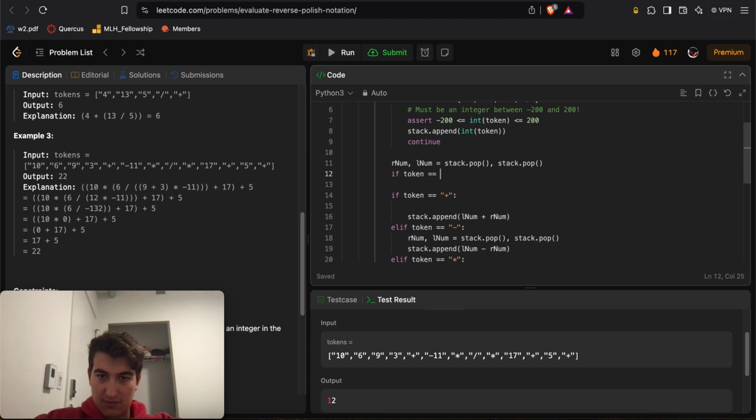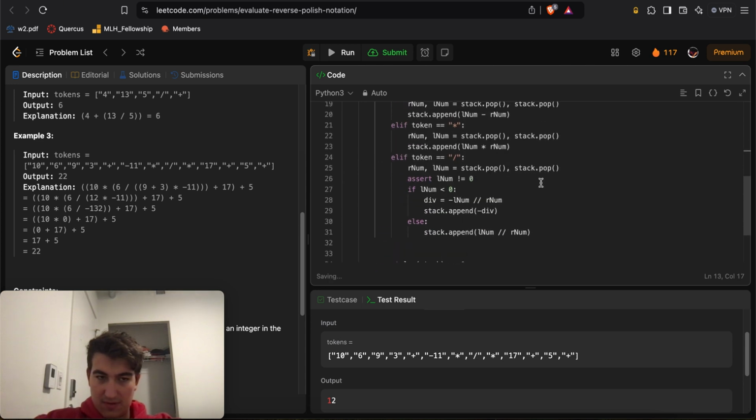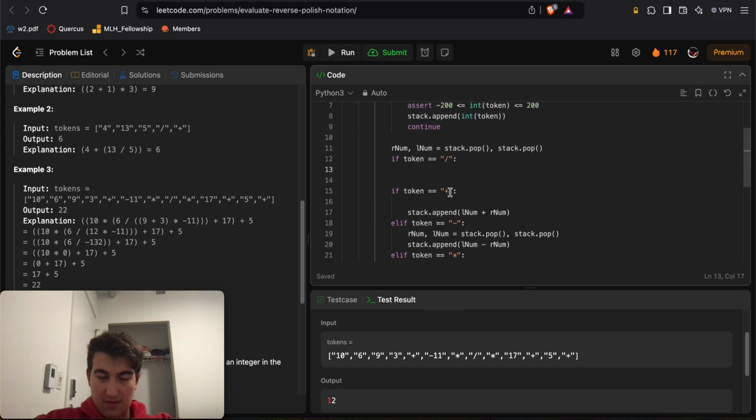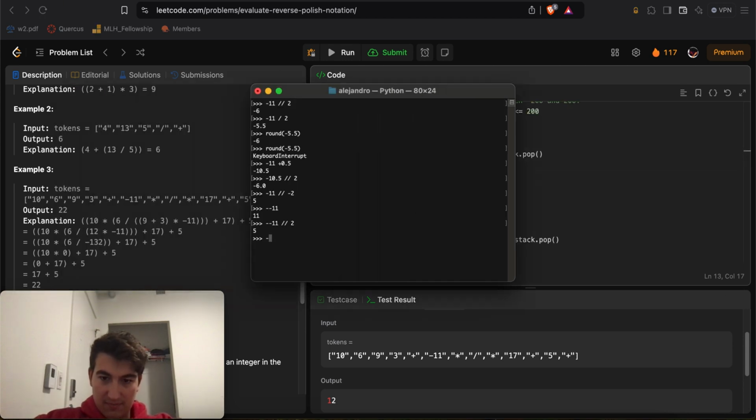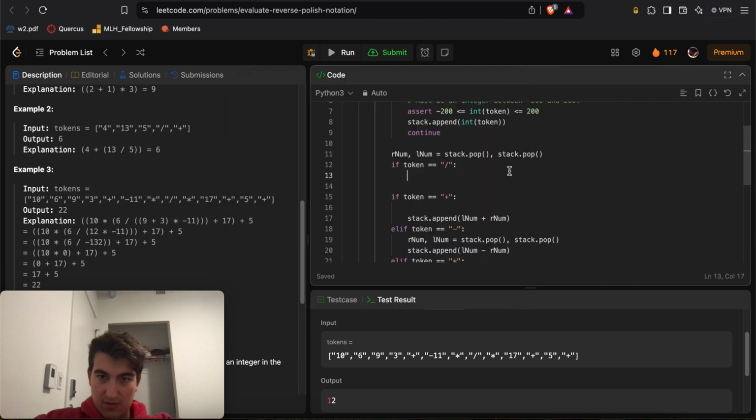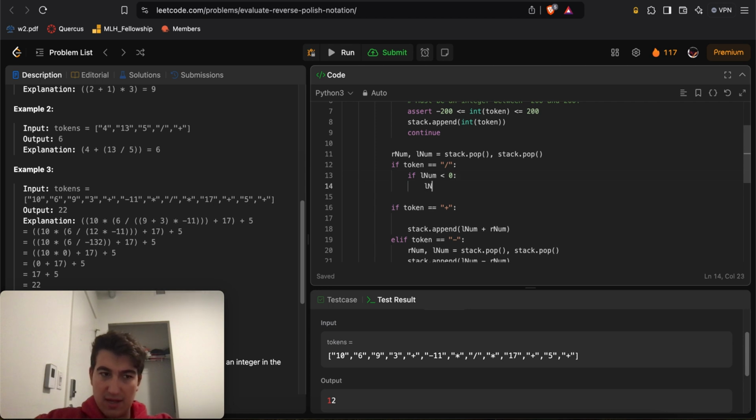If token is equal to a divide sign, now if I do negative 10, okay, if Lnum is less than 0, Lnum plus equal to 1, okay, and Lnum less than 0, then we'll just do Lnum plus equal to 1.